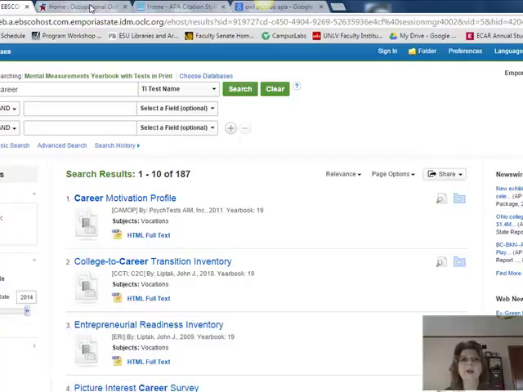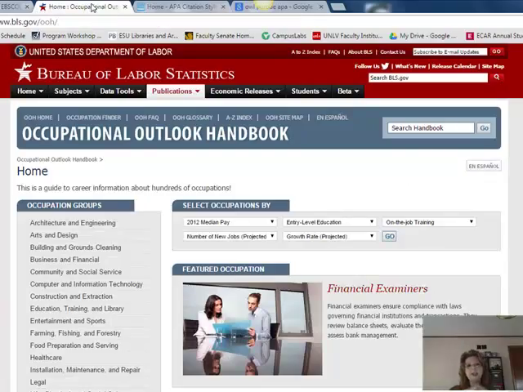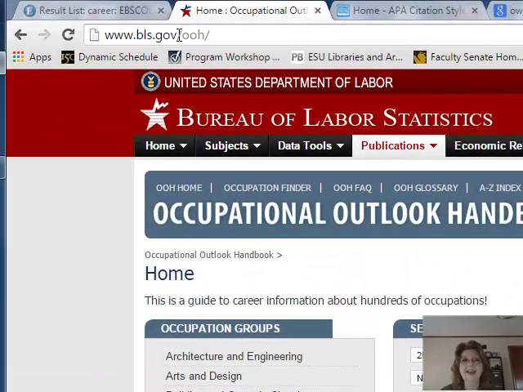I wanted to show you another resource too that you can just get to from Google, because it is a government website. It's government information actually, and it's called the Occupational Outlook Handbook. Some of you might remember the Occupational Outlook Handbook if you ever used that in high school on trying to decide upon a major field of study or a career. This is also available online, and it's from the United States Department of Labor, Bureau of Labor Statistics. The address up here is www.bls.gov/OOH for Occupational Outlook Handbook.